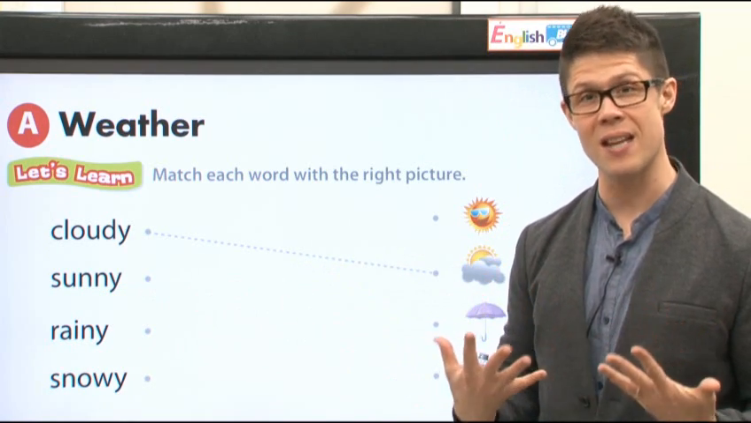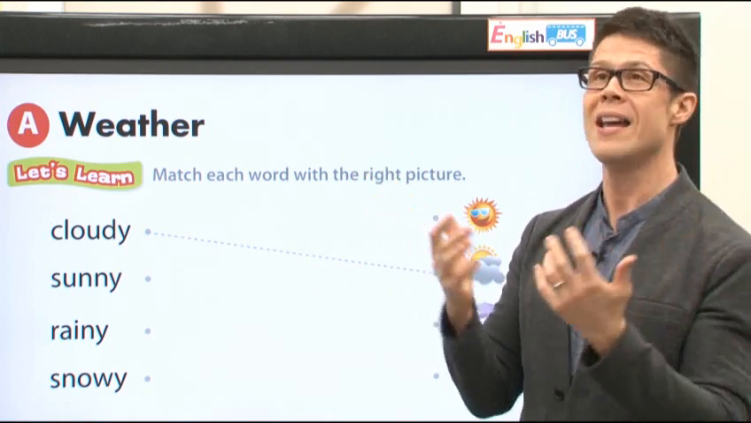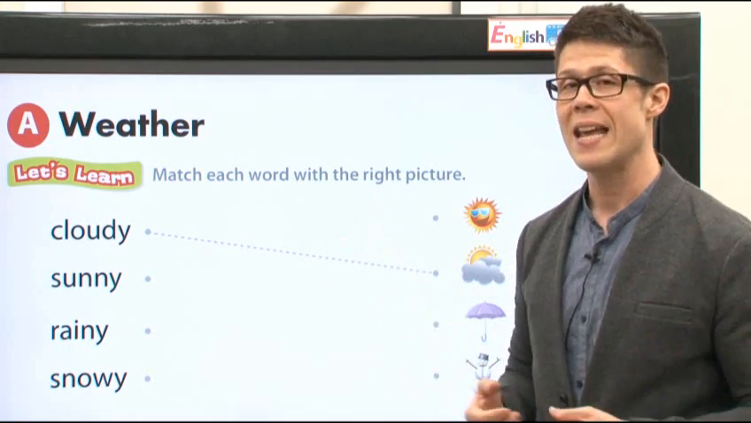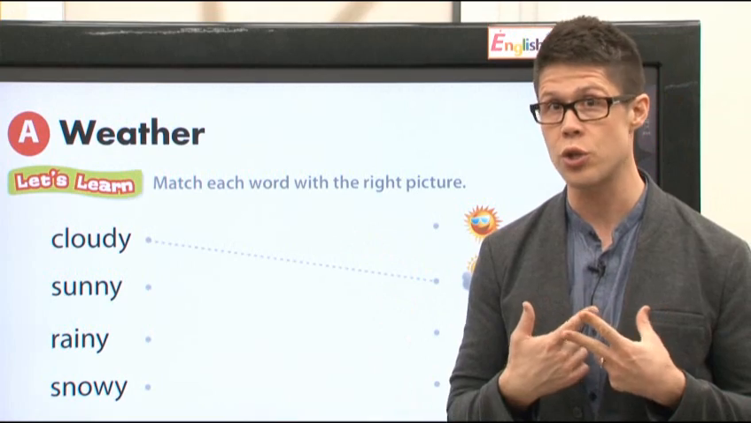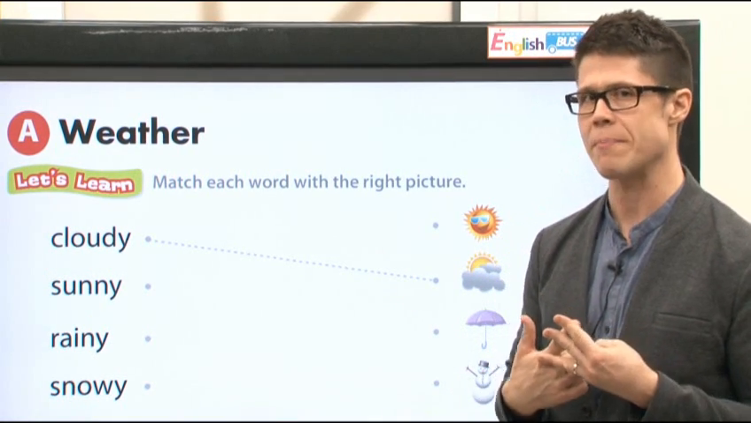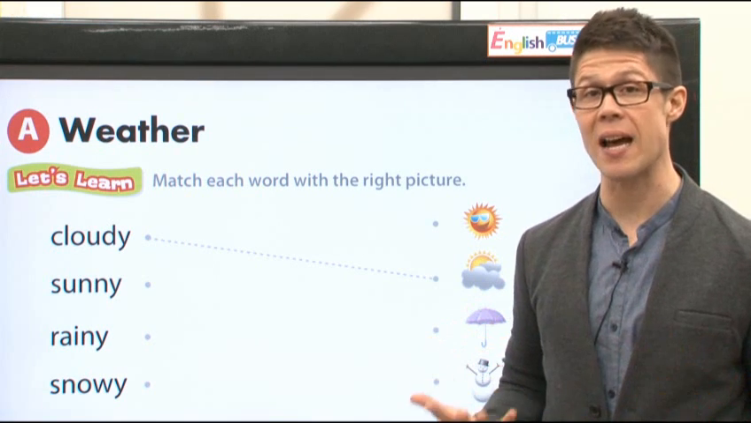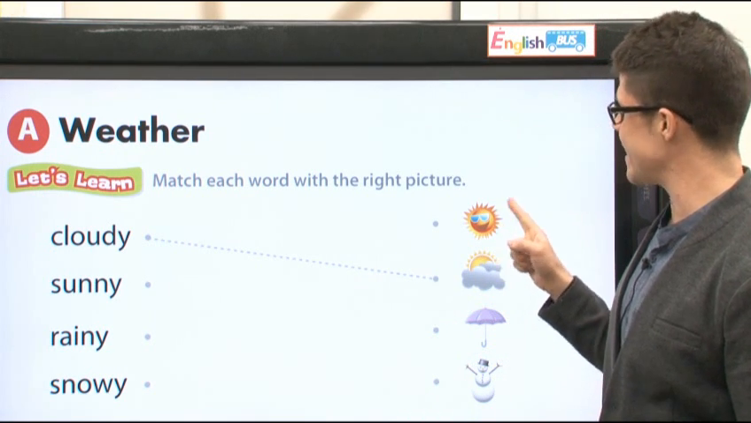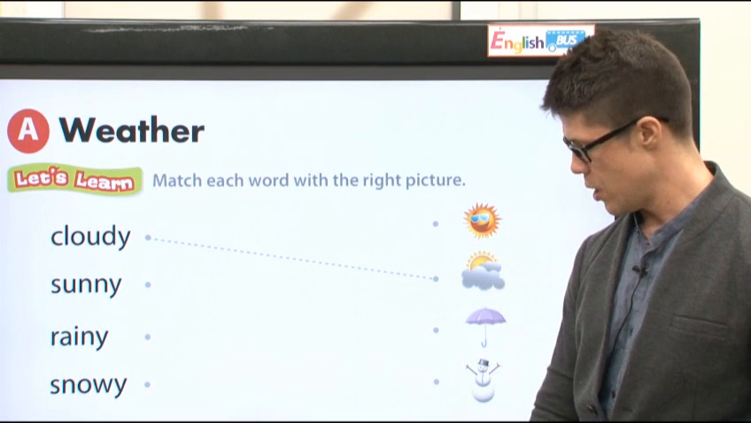Next, this word says sunny. Everybody knows the sun, right? Yes, the sun is very warm. It feels nice. It's bright in the sky and it's a yellow or orange or red color. Right. Which one of these pictures is sunny? Very good. Yes, it's sunny. Here, it's sunny.